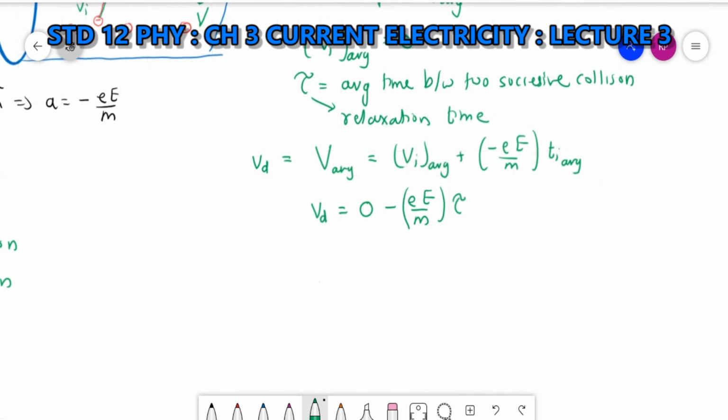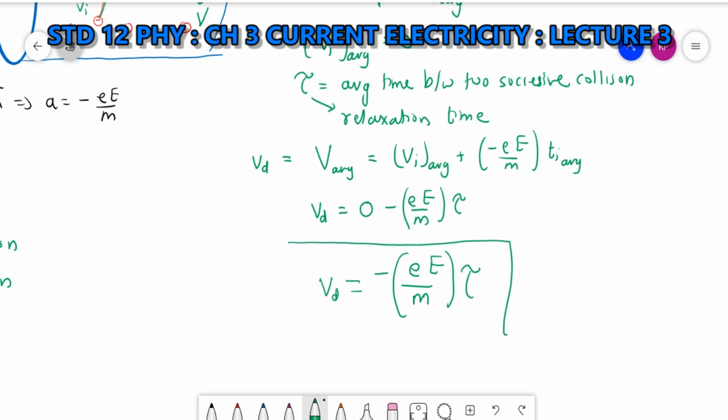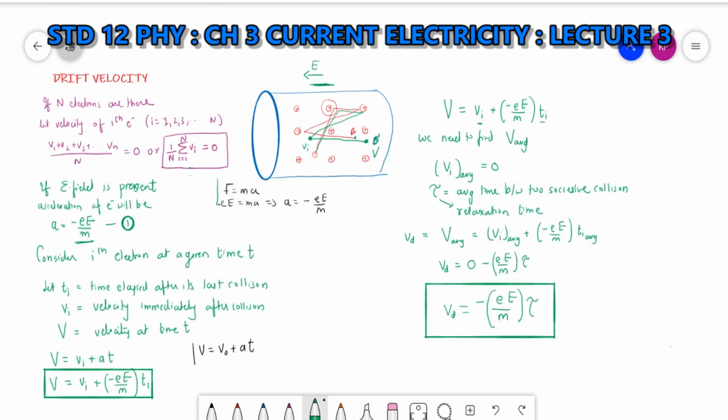So the formula for drift velocity is vd equals minus eE by m into tau, where e is the charge of the electron, E is the electric field, m is the mass of the electron, and tau is the relaxation time. Clear?